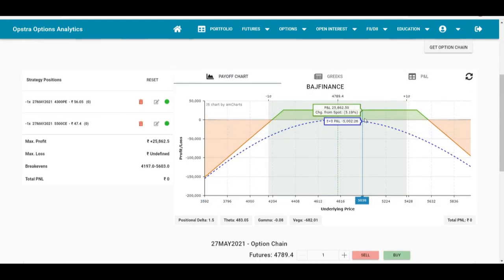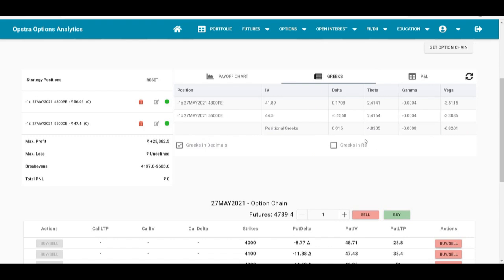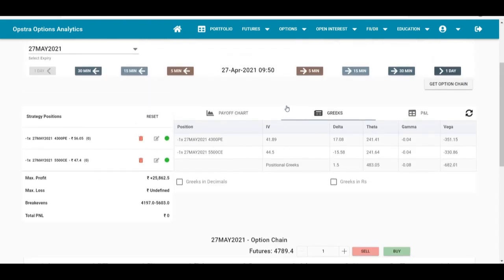So this is the position that we initiated on 27th April in Bajaj Finance. It is a short strangle of 4300 put and a short call of 5500. The max profit is around 26,000. The break evens are 4200 to 5600. If we look at the Greeks, then we have delta which is close to 0, and we have 483 rupees of theta. Let's see what happens post result.